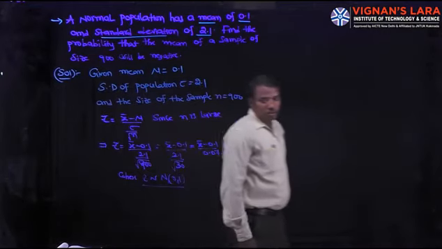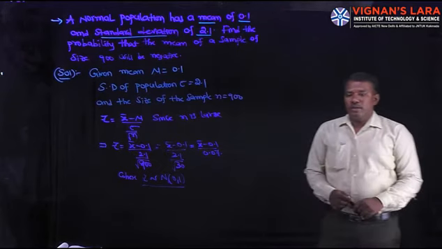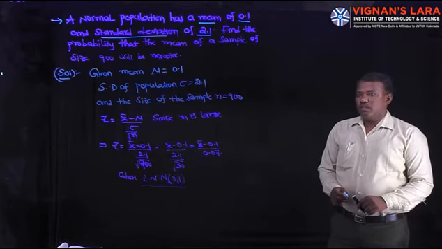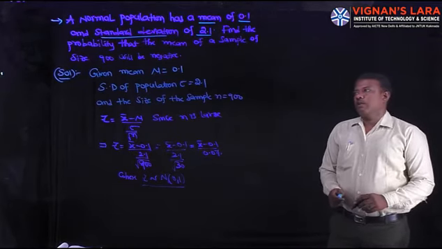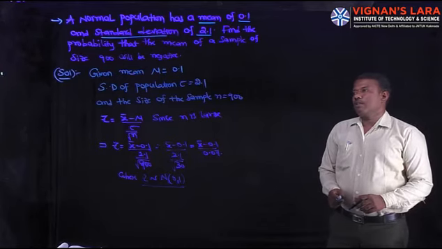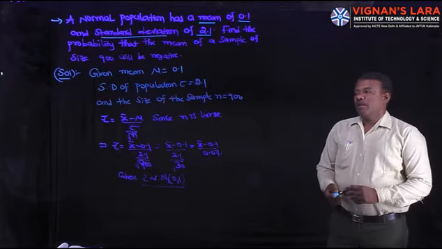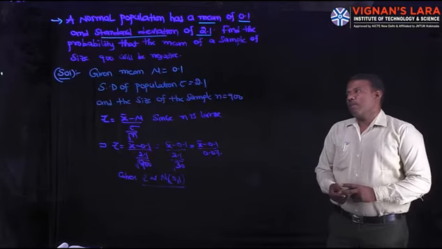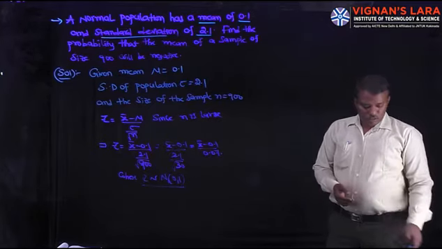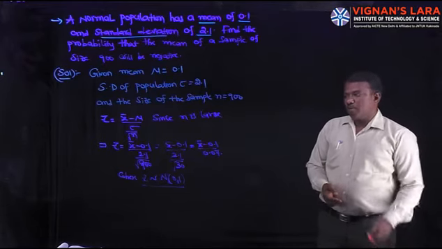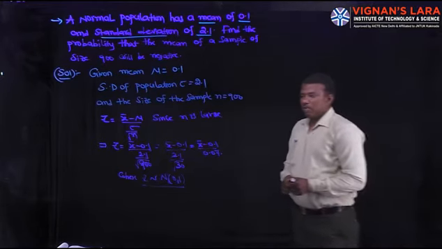Here the mean of the population mu is 0.1, the standard deviation of the population sigma is 2.1, and the size of the sample is 900. The standardized sample mean z is x bar minus mu by sigma by root n.